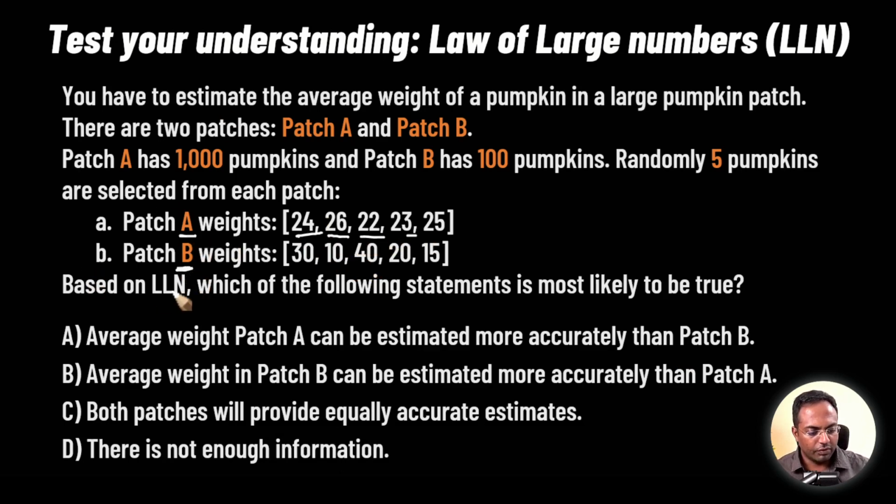Now with this information and based on the law of large numbers, which of the following statements is likely to be true? So this is the problem. Statement 1 is the average weight of patch A can be estimated more accurately than patch B. Second statement is patch B can be estimated more accurately than patch A. The third option is both will have equally accurate estimates. Finally, the fourth option is there is not enough information.